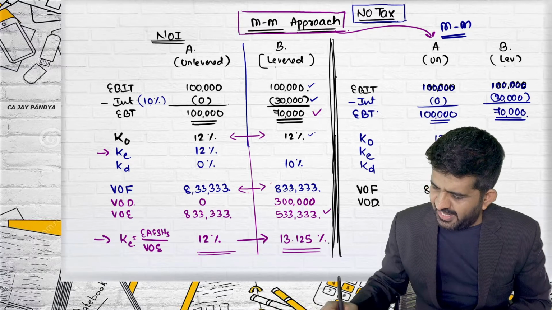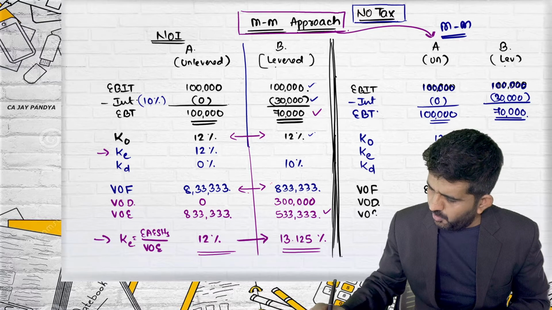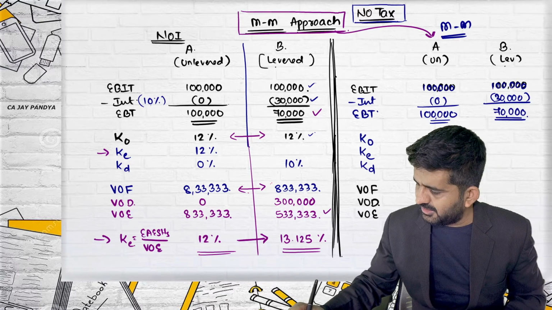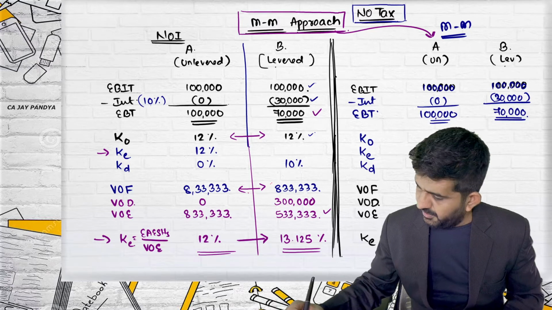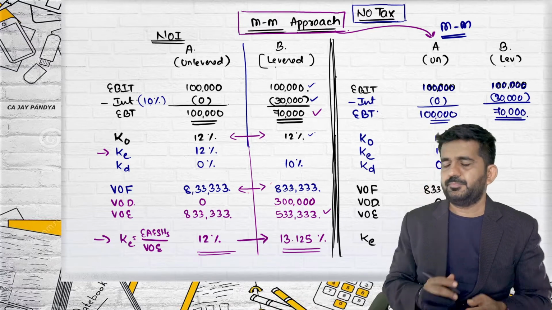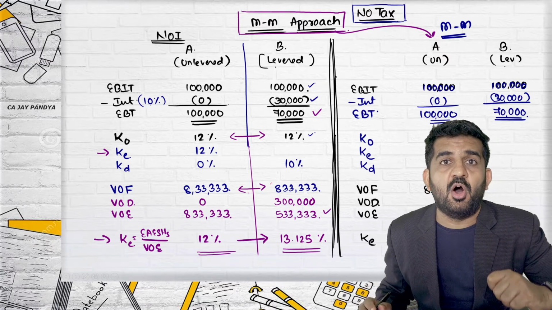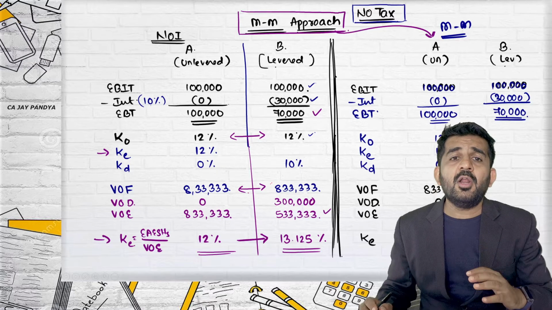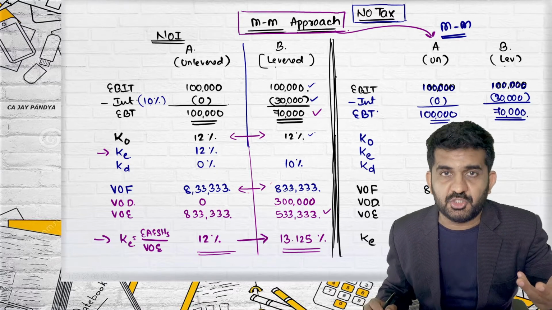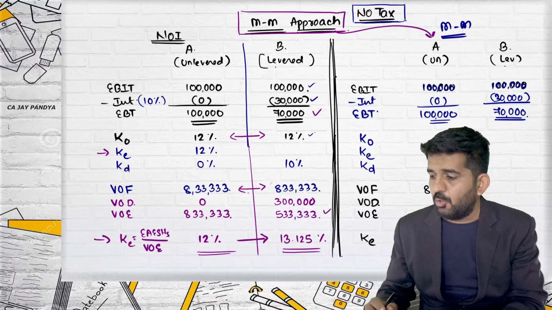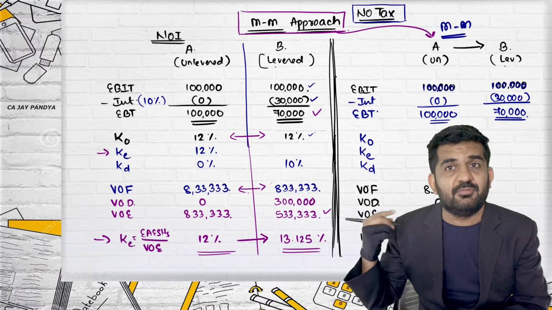Value of debt is 0. Value of equity is 8,33,333, and KE will remain 12%. Alright. How to find out the value of levered firm, or how to find out the benefit because there is a leverage? See, both companies are the same, just B is levered.